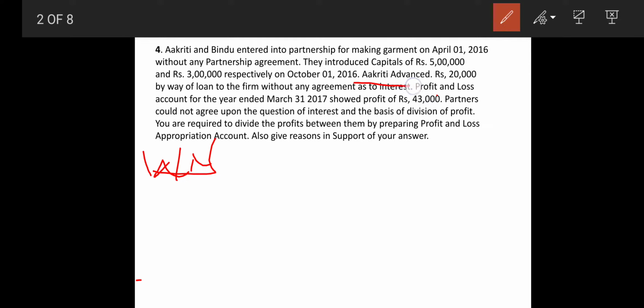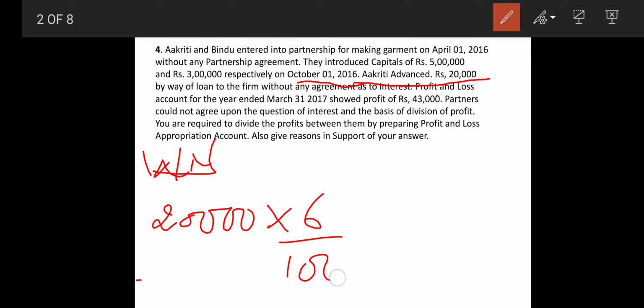Akruti advanced 20,000 on what date? 1st October 2016. So 20,000 multiplied by 6 upon 100, because 6% per annum. When the partnership deed is not there, then a loan advanced by the partner is always charged at 6% per annum. Multiply by 6 months.